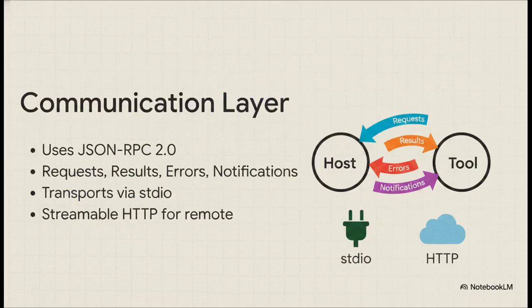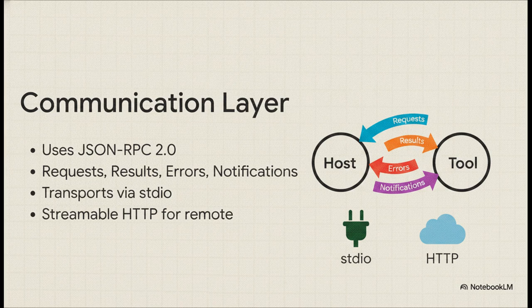Digging a little deeper into the plumbing here, the communication layer runs on a super lightweight JSON RPC 2.0 format. It uses 4 standard message types: requests that need an answer, results holding the output, errors for when things go wrong, and one-way notifications for state updates.